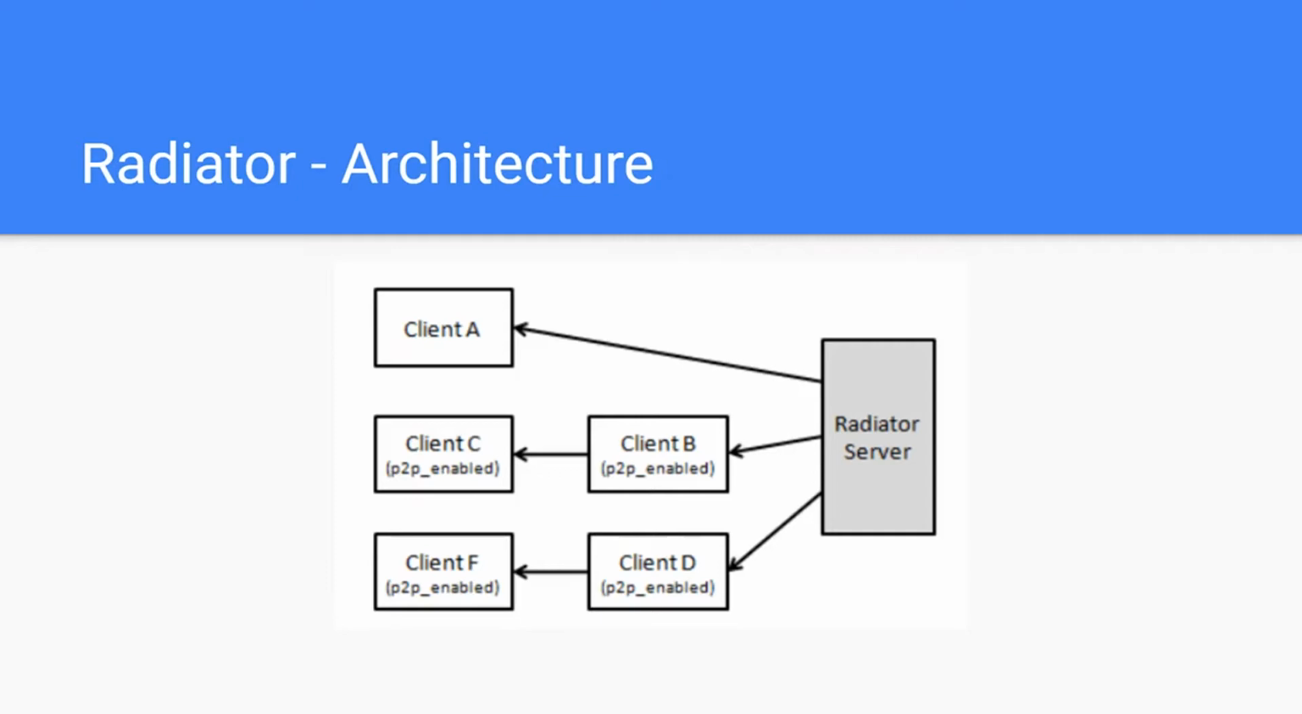The message is propagated from the server to the first peer, which then propagates to the second peer, and so on and so forth. As you can see in the slides, instead of the server having to send 5 messages, it only has to send 3 messages, since client B will propagate the message to client C and client D will propagate the message to client F.